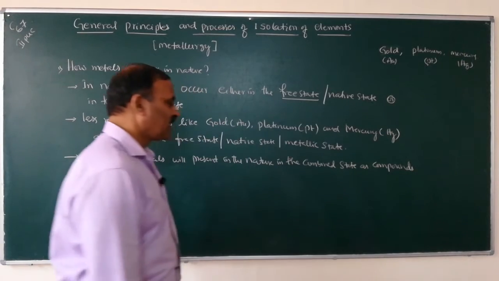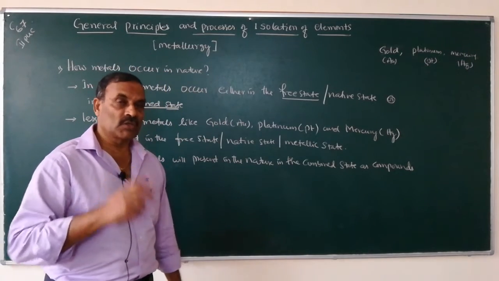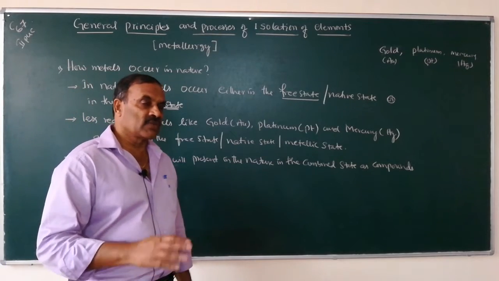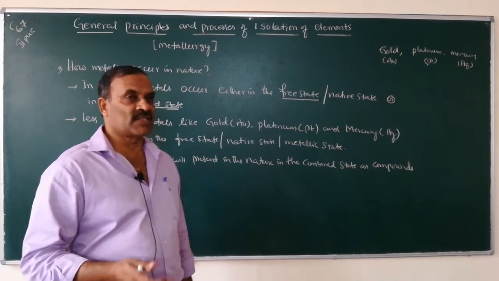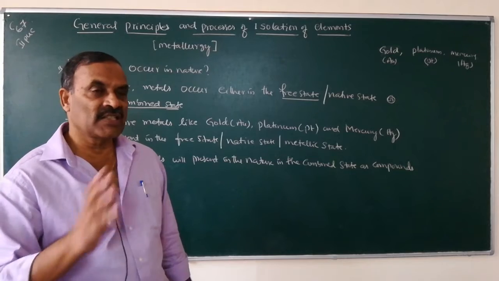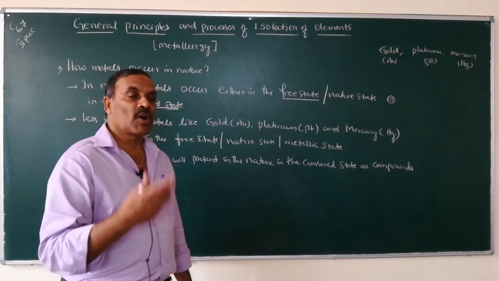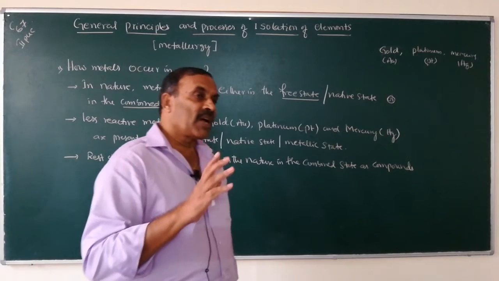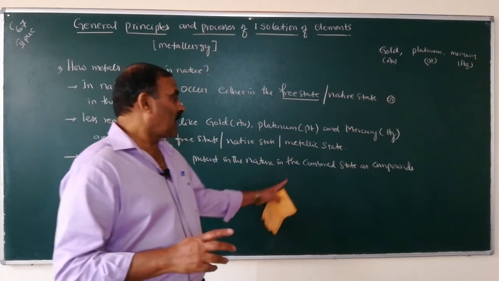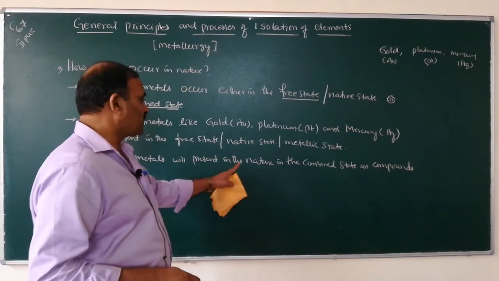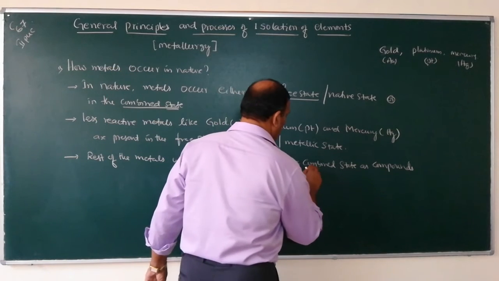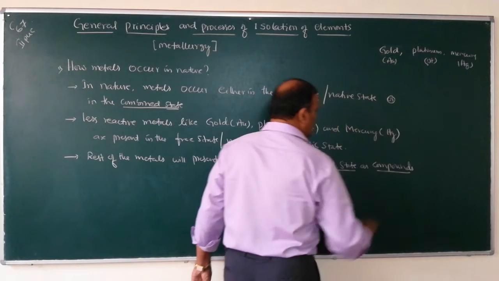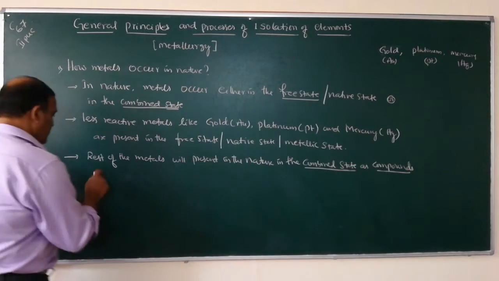So the rest of the metals other than gold, platinum and mercury will combine with other elements in nature to form compounds. That state is known as the combined state, and the rest of the metals will be present in nature in the combined state as compounds such as